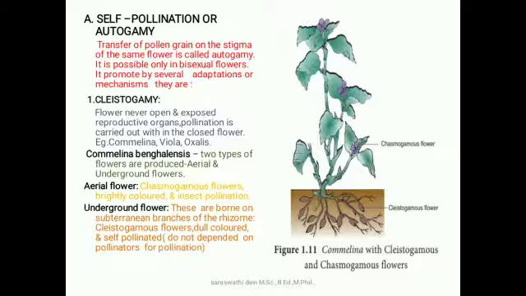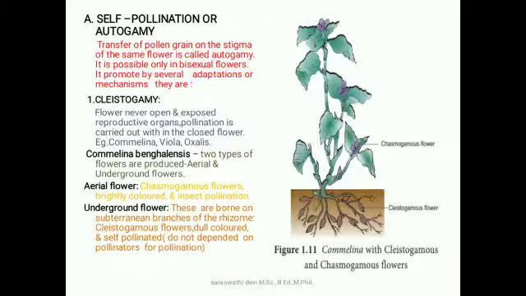First one, cleistogamy. The flowers never open and expose their reproductive organs. Pollination is carried out only within the closed condition of the flower itself. Example, Commelina, Viola, Oxalis. Commelina benghalensis produces two types of flowers. One is aerial flowers, another one is underground flowers.